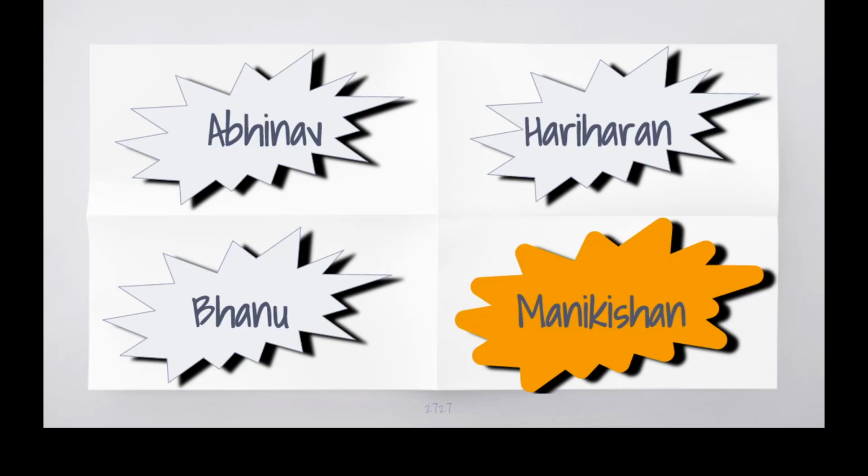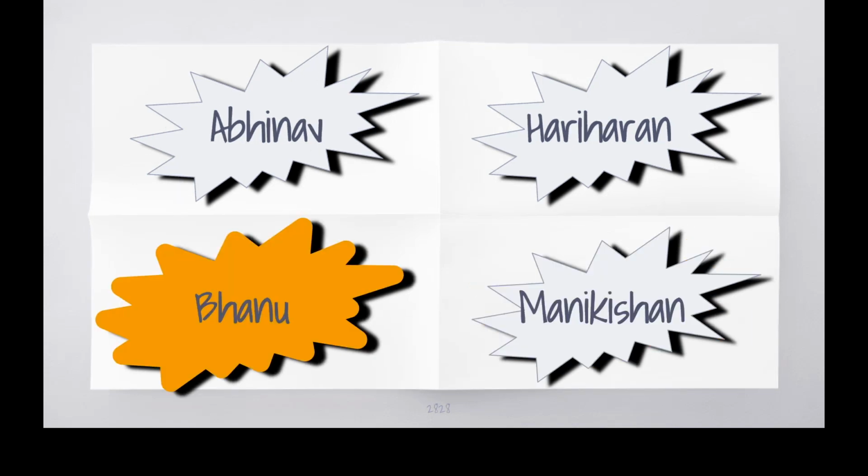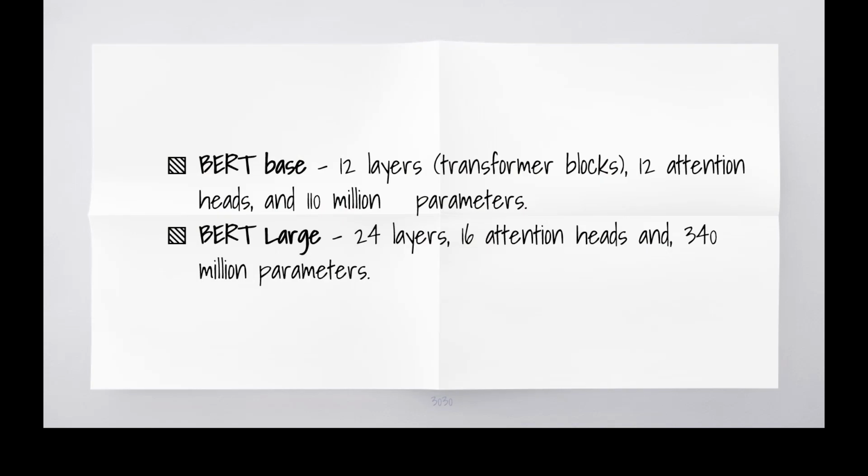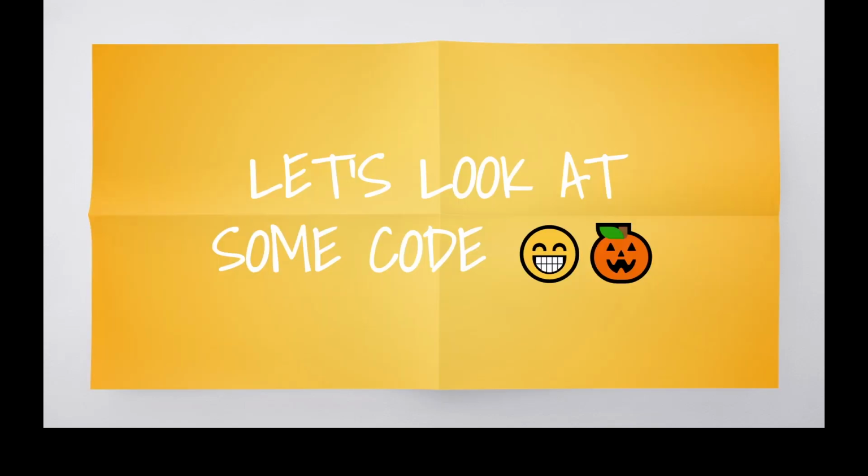3 days later. Guys, let's discuss the implementation we tried over the last few days. This implementation looks overwhelming. Can you please break it down for me? Yes, we found out that there are two types of BERT models, BERT base and BERT large. So, BERT base consists of 12 layers, which are transformer blocks, 12 attention heads, and 110 million parameters. Whereas BERT large has 24 layers, 16 attention heads, and 340 million parameters.